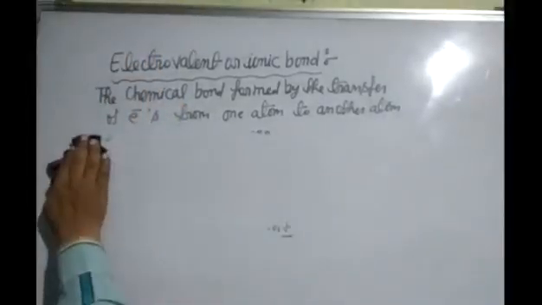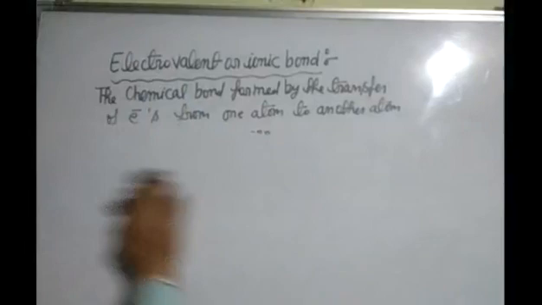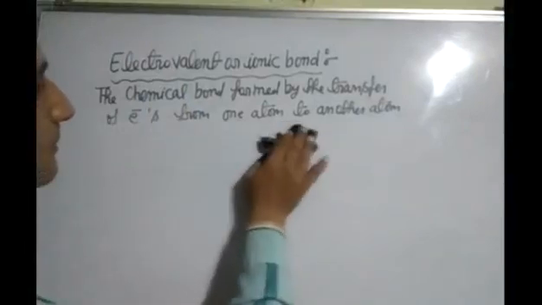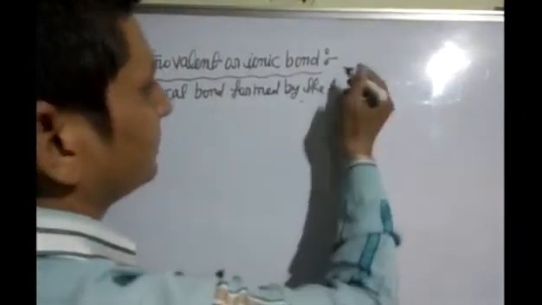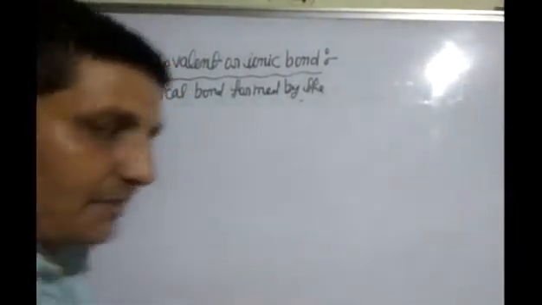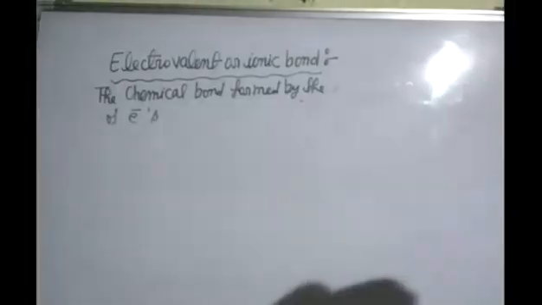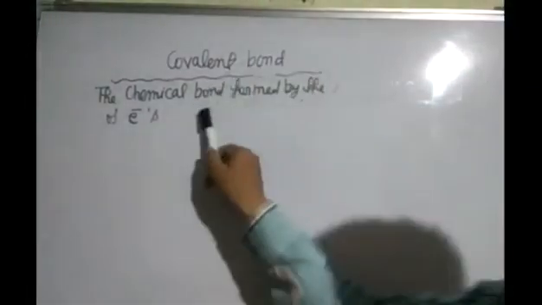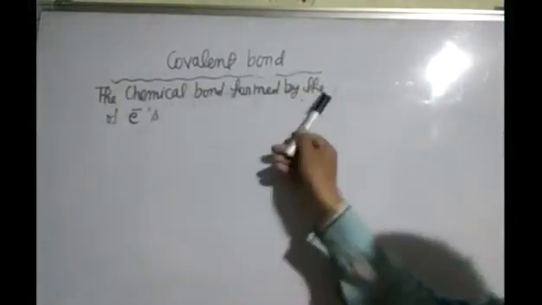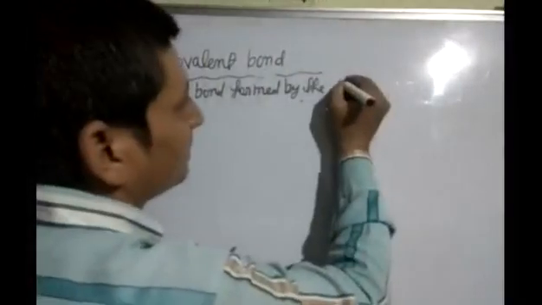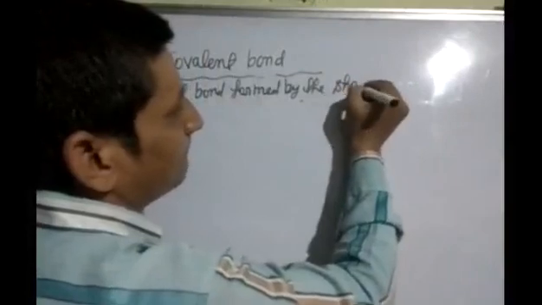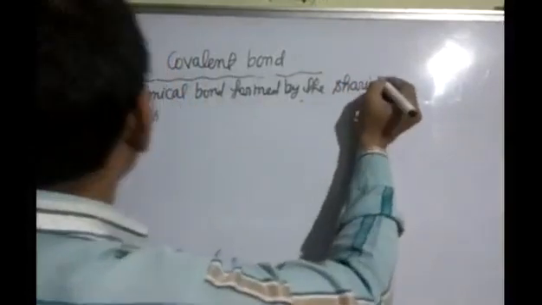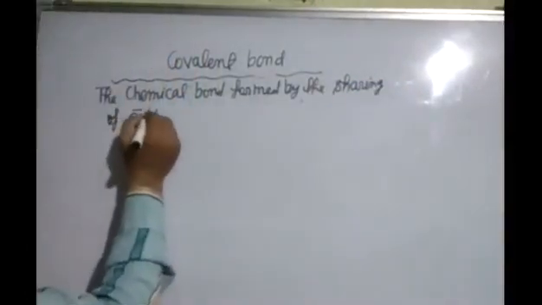The chemical bond formed by the sharing of electrons between the atoms. Next topic is covalent bond. The chemical bond formed by the sharing of electrons is called covalent bond.